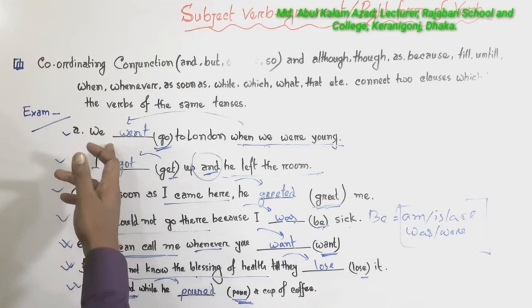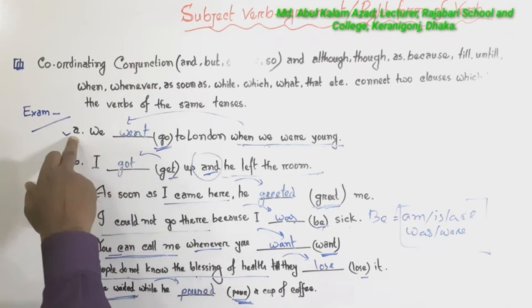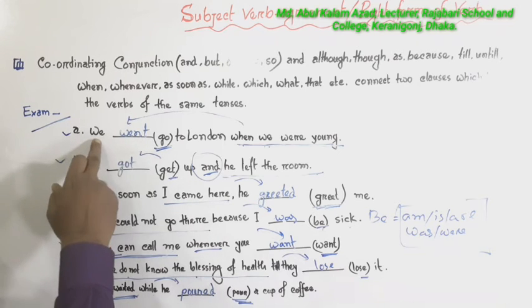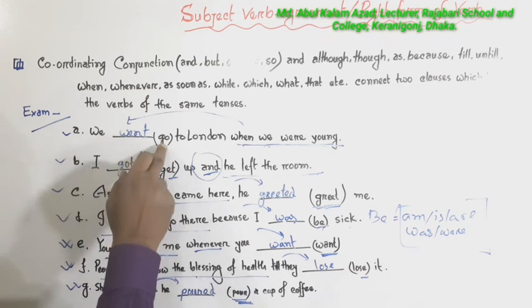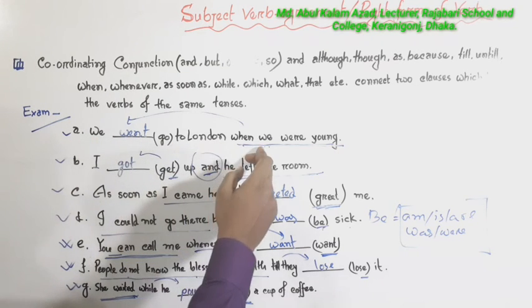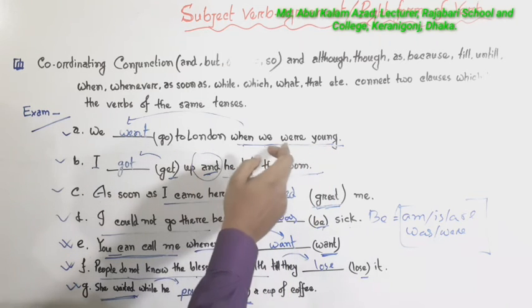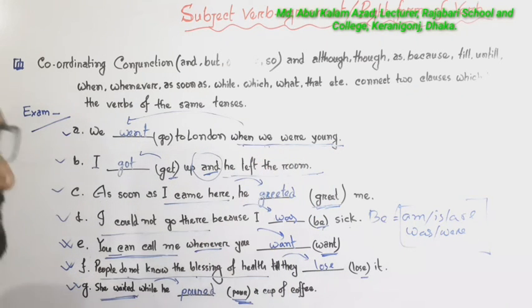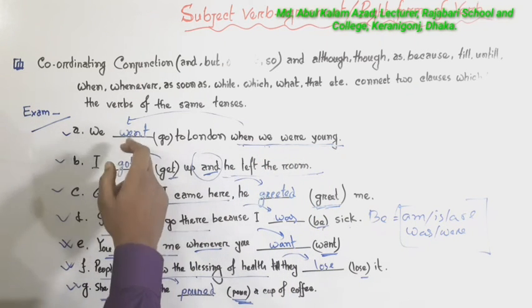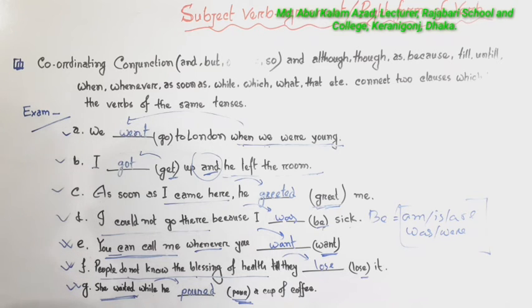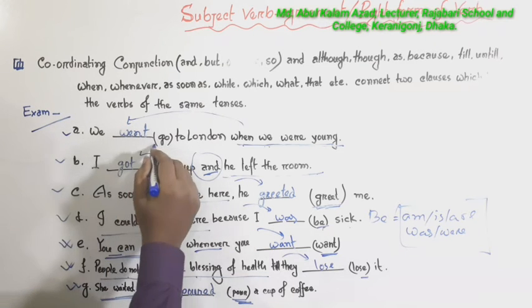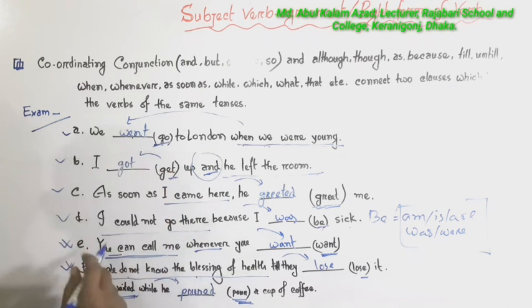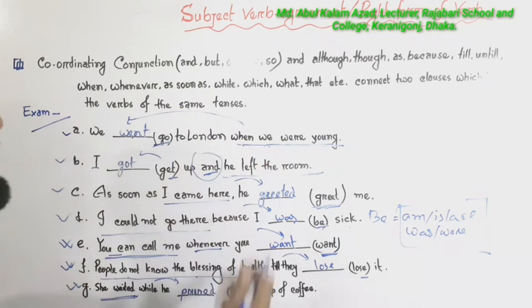Look at this here. Number A, we dash in the bracket go to London when we were young. As the last clause is past indefinite tense, the first clause will be the same tense, and so we have written the past form of verb, went. We went to London when we were young.